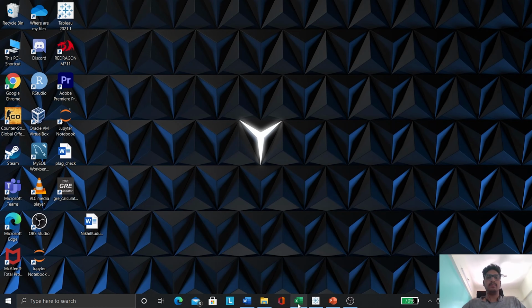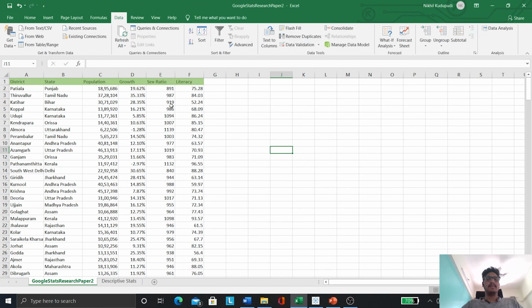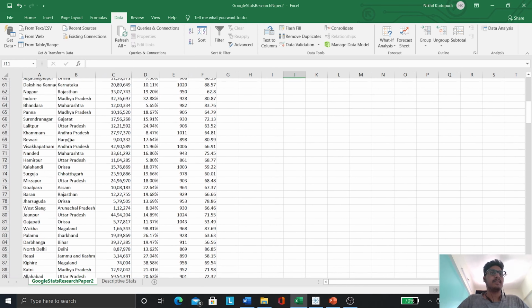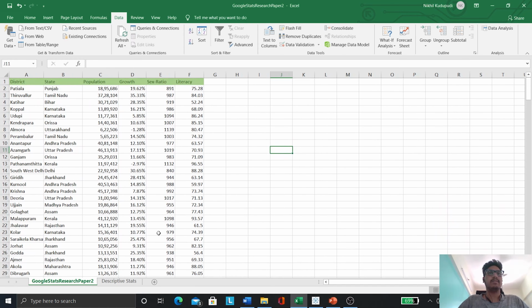So first let me show you my data set. This data set is of 246 rows. It's a sample which I have collected from the 2011 census of India, and it has 246 rows and six columns. These are mainly district, state, population, growth, sex ratio, and literacy rate. For this study, we will be only focusing on district, state, population, and sex ratio.